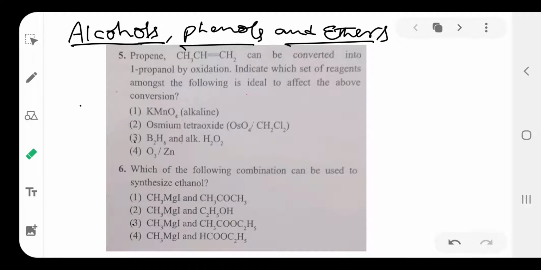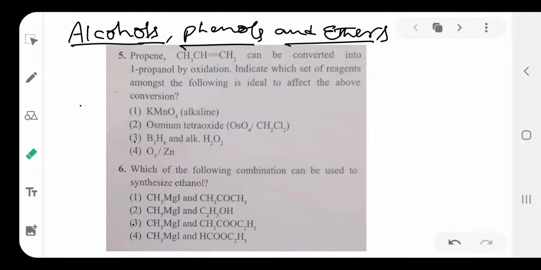Good morning, students. Today our topic is alcohol, phenol, ether. Let us see the question number 5. Propene. So, question number 1, propene can be converted into 1-propanol by the oxidation. Which set of reagents is effective in the above conversion?